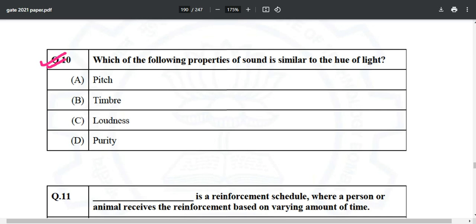Question number 10: which of the following properties of sound is similar to the hue of light? Just a basic question. Pitch is the correct answer over here.